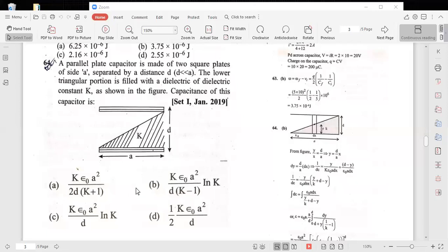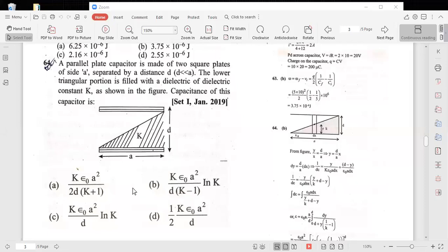The distance between the two plates of the capacitor is D, and the two plates are square plates of side A, that is given. Here it is filled with a dielectric medium of dielectric constant K. Now what is the capacitance here? Here the distance between the two plates is small d, which is by far less than A, that is given.